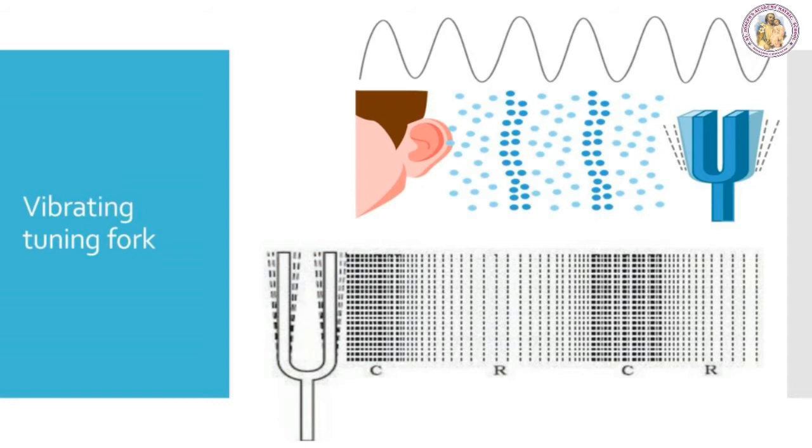Look at the figure. Here you can notice the letter C, that is called compression. Next, when it moves backward, it creates a region of low pressure called rarefaction, that is denoted by the letter R. So these compressions and rarefactions produce the sound wave which propagates through the medium.